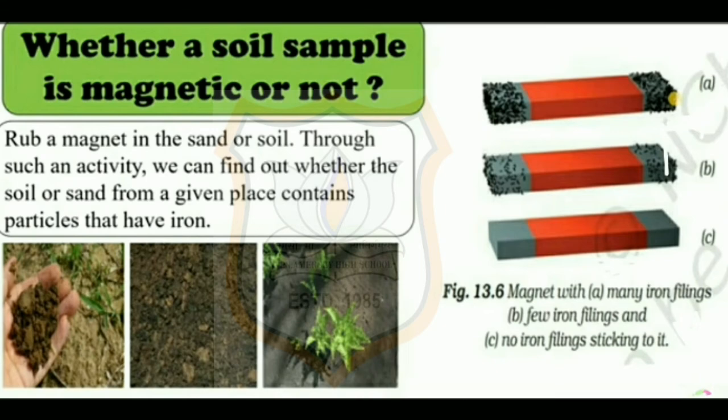Through such an activity, we can find out whether the soil or sand from a given place contains particles that have iron. Try this activity near your home, school, or the places you visit on your holidays. Does the magnet with iron filings sticking to it look like any one of these shown in figure 13.6?